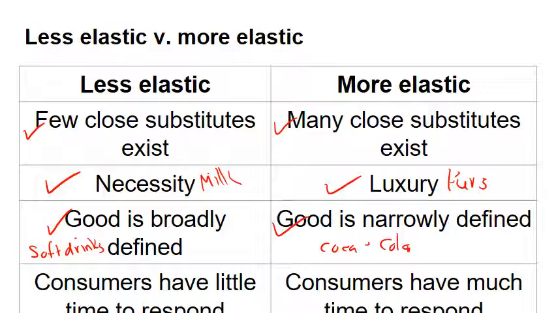And finally, demand tends to be less elastic when consumers have little time to respond to a change in price, and more elastic when consumers have much time to respond. The demand for gasoline when consumers have 1 month to respond to a change in price is less elastic than the demand when consumers have a year to respond, because they have more time and can do more things. In a month, you're not going to move to be closer to your job. In a year, you might. In a month, you're probably going to run out and buy a new fuel-efficient car when the price of gasoline rises. In a year, you might.